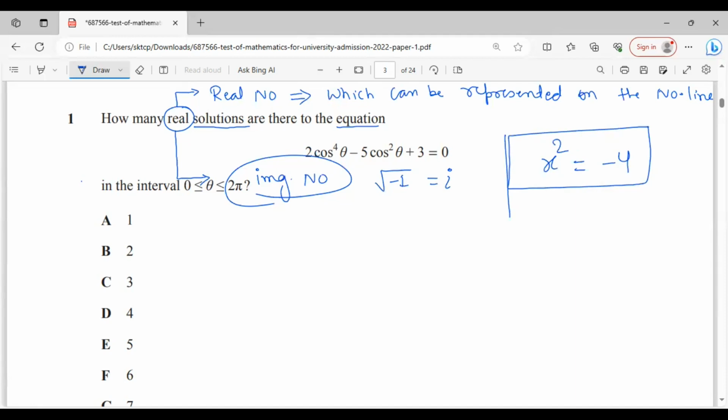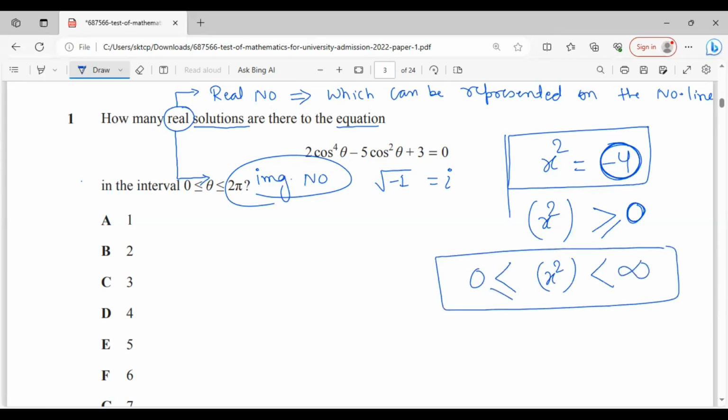There is no real number, there is no number in this world whose square will be negative 4, right? So we can say the square of any real number is always greater than or equal to 0. It can have a minimum value of 0. The minimum value of x square will be 0, but the maximum will be infinite. So that's the concept of real number. This is true only for real numbers.